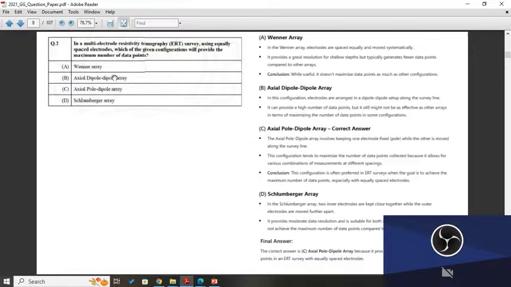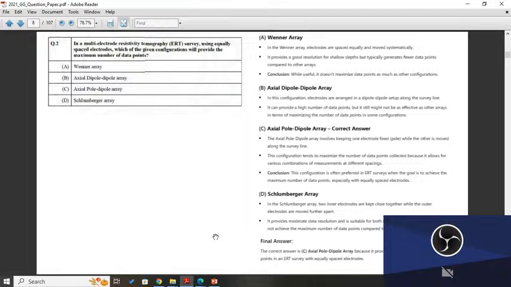So the next question is: in a multiple electrode resistivity tomography, that is ERT survey, using equally spaced electrodes, which of the given configurations will provide the maximum number of data points? The options are Wenner array, axial dipole array, axial pole dipole array, and Schlumberger array. So one by one, we will see the explanation for this.